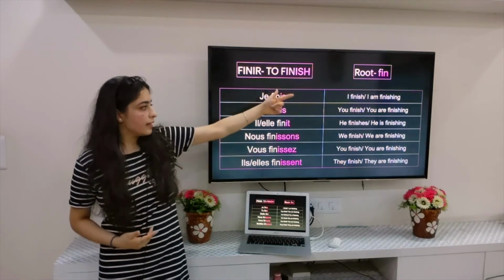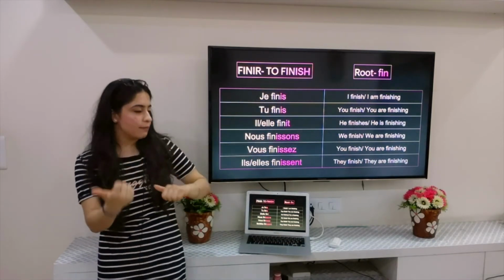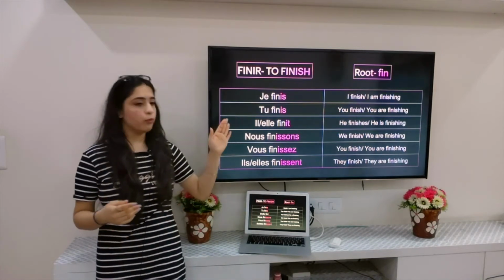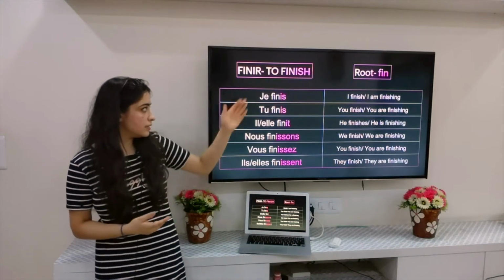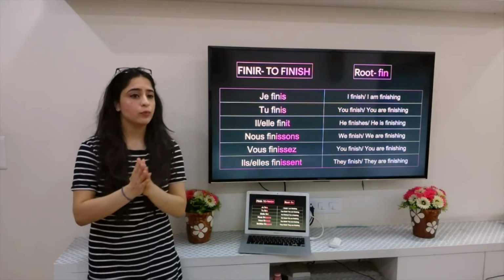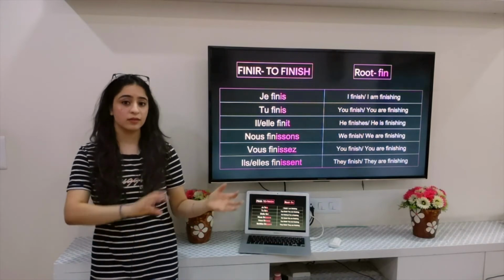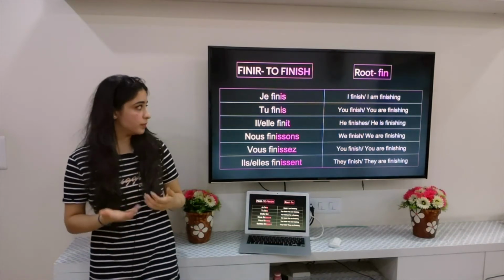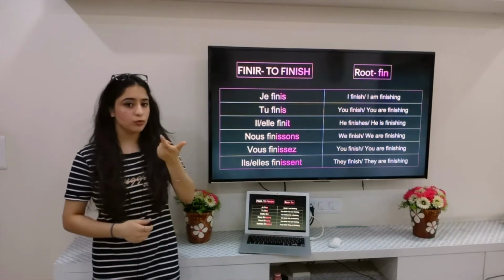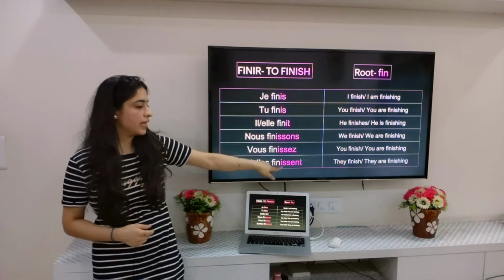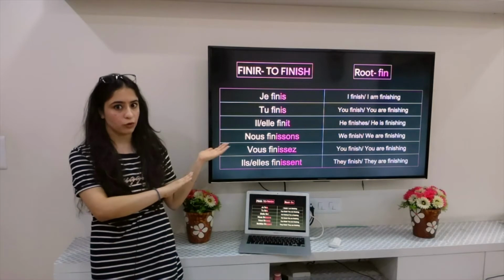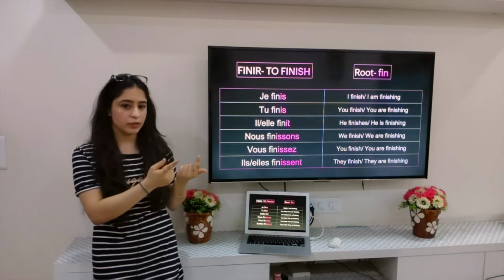Again, I have written the translation. I finish, I am finishing, you finish, you are finishing, he finishes, he is finishing. So both present and present continuous. These are the endings for the IR ending verbs. You need to learn them, and once you have learned the endings, guys, the process ahead becomes very simple, because all you have to do is pick up a verb. If it is IR, remove the IR ending, you get your root. After getting the root, just simply add the ending. That's all you have to do. All the verbs belonging to the IR category will follow this trend, and respectively with the other two as well.